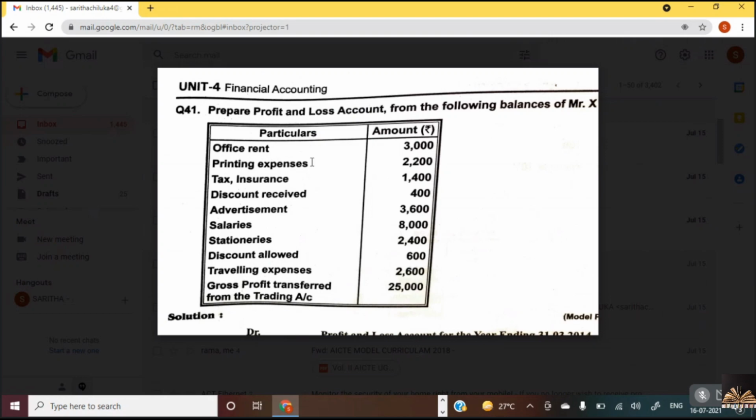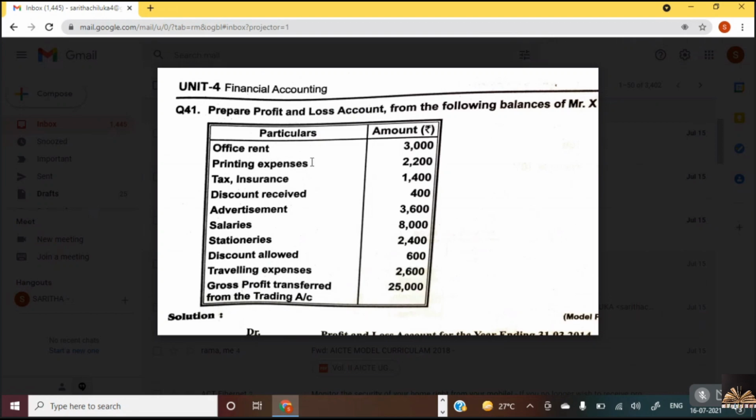Printing expenses is an expense or an income? It's an expense. To printing expenses 2,200. Second item. We are debiting it, isn't it? All the expenses are to be debited, all the incomes to be credited in the profit and loss account.